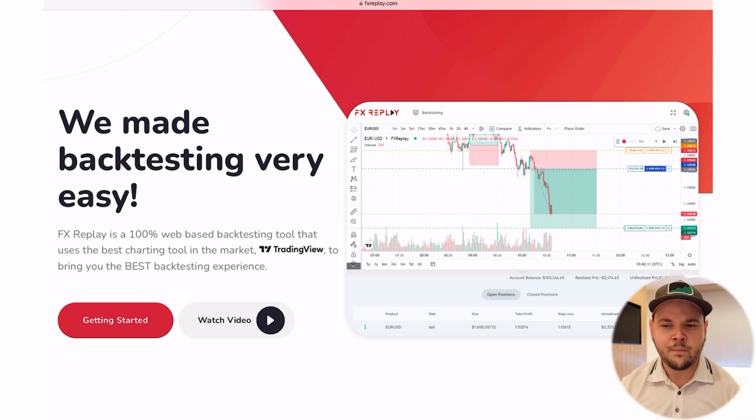You can place your trades very easily. You get a bit more data on TradingView and you get a cool way to enter your trades directly on the chart.